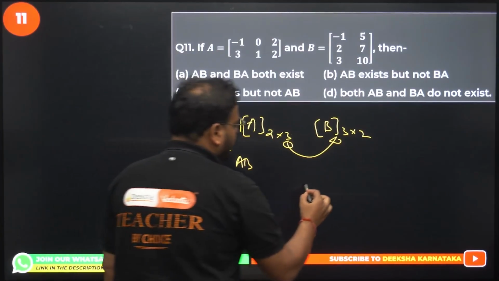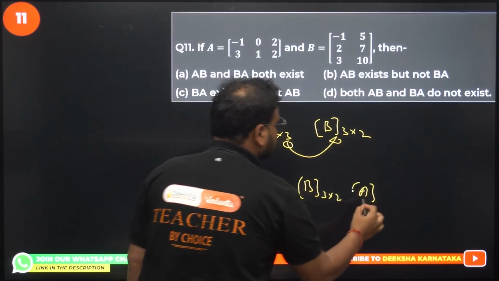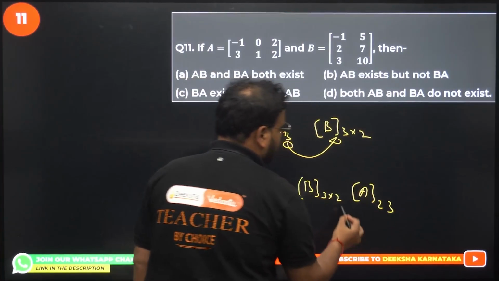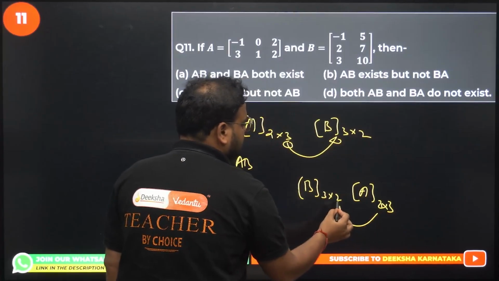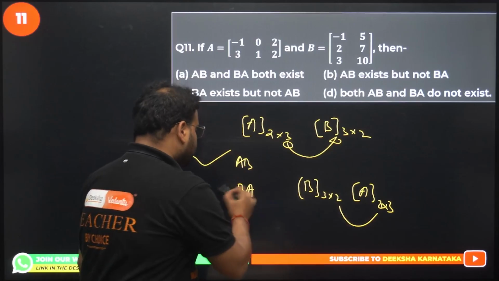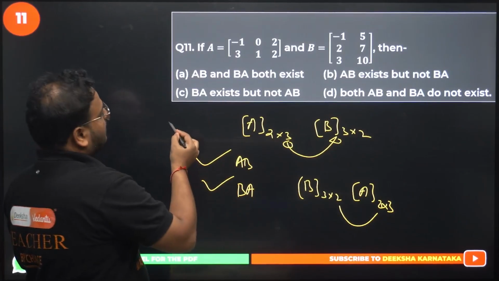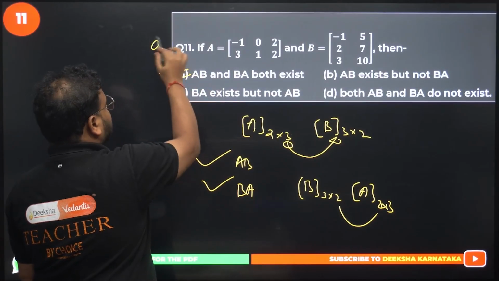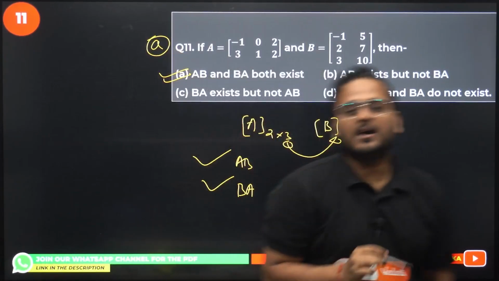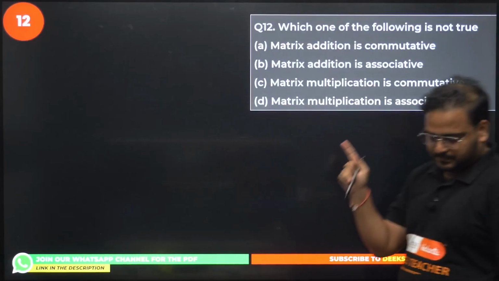What we get for BA? We get B as 3, 2 and A as 2, 3, right? Again, please check. The number of columns here is 2, number of rows there is 2 again. So BA is also defined. The option is both AB and BA are defined, or exist. Question number 11. Option A is the correct choice.